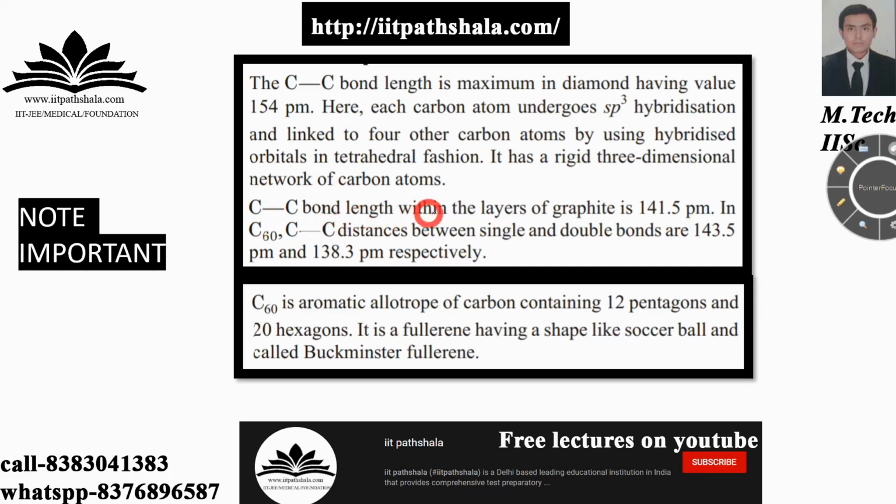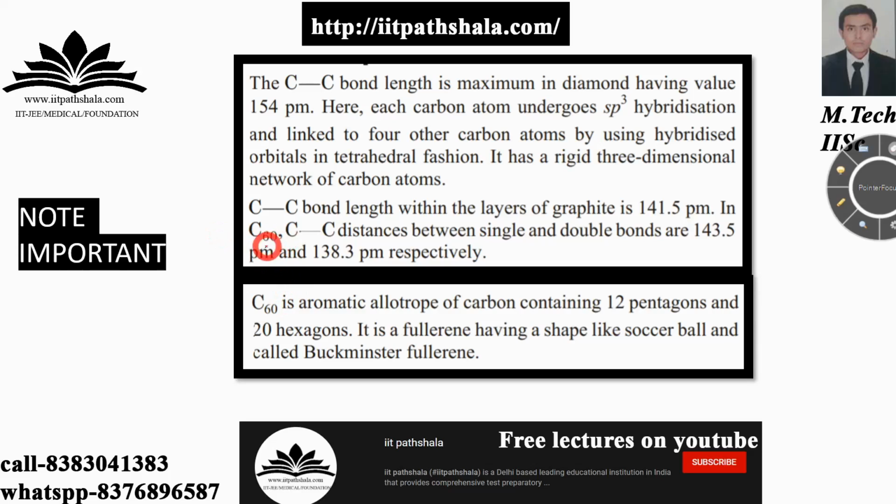The C-C bond length within the layer of graphite is 141.5 picometer, and in C60 fullerene, now guys, let me tell you, fullerene is also an important form, so that's why I am mentioning it here, because it is directly asked in the examination, as you will see in the subsequent slides.